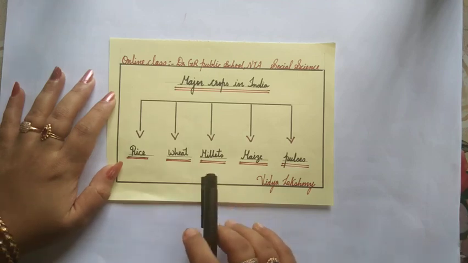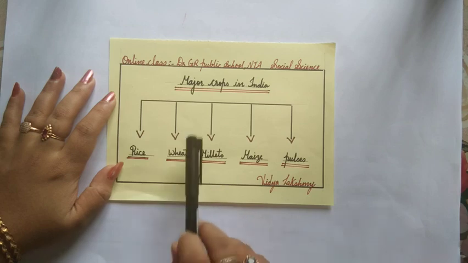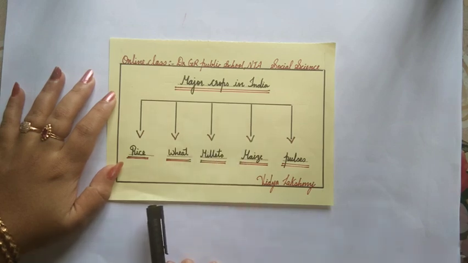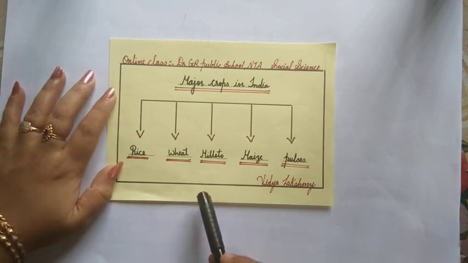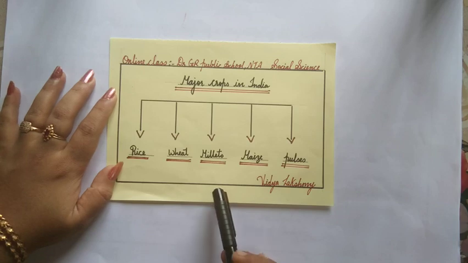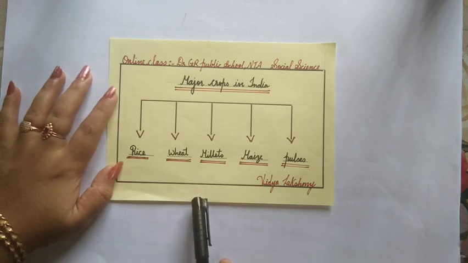Jai Hind. Now we are going to start a new topic in agriculture, major crops in India. Before going into the topic, we want to know about the classification of major crops in India. In India, major crops are classified into four categories. They are food grains, cash crops, plantation crops and horticulture crops.